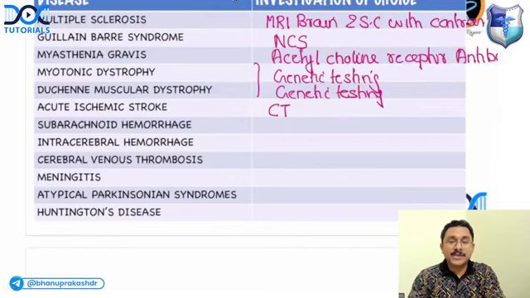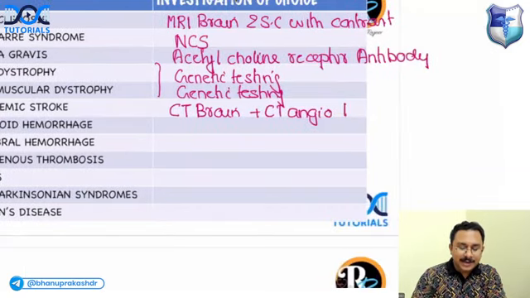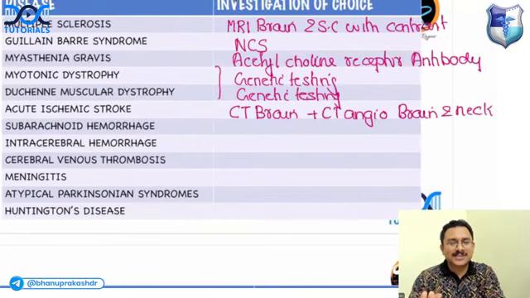Many times CT is preferred over MRI because CT takes less time. So actually you can go for CT brain plus CT angio of the brain and neck blood vessels. This is the investigation of choice. If they are simply asking investigation of choice for stroke, this is the answer.